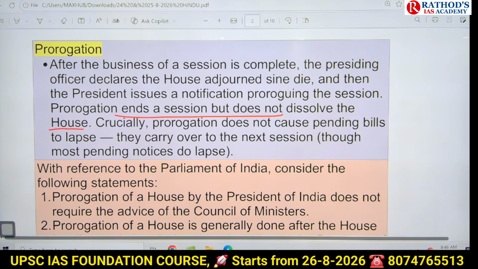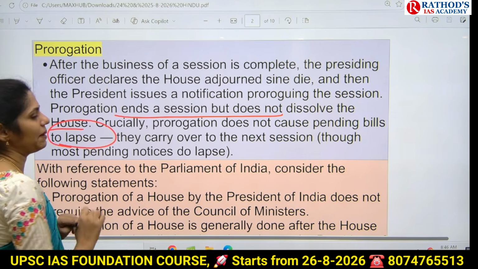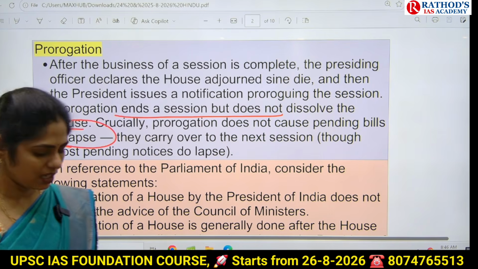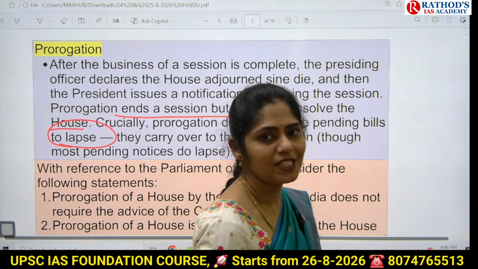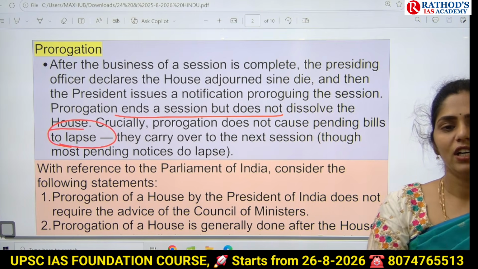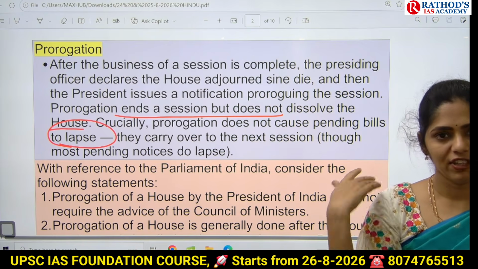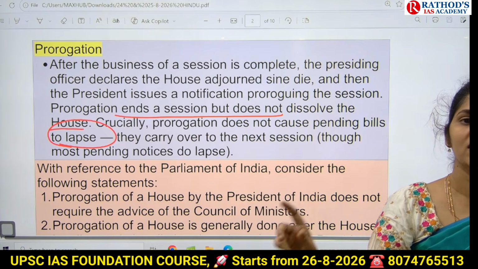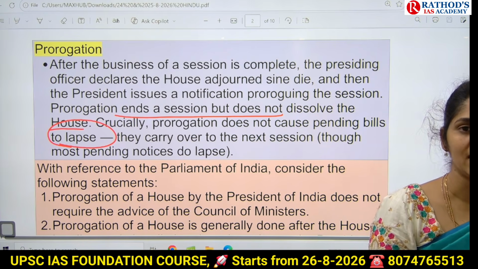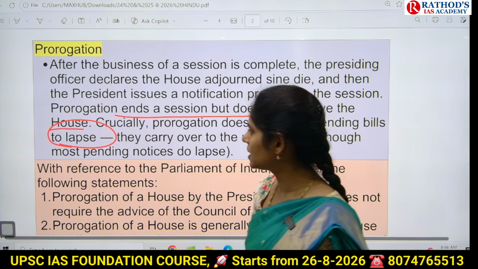So in this way, you have to see what happens to the bills, whether they will be lapsing or not lapsing. Because on this area also, UPSC asked a question in 2021 prelims. If adjournment happens, or if prorogation happens, or if dissolution of the house happens, what is the situation of that bill, whether it is lapsing or whether it will not lapse. So you have to see all those things, guys.